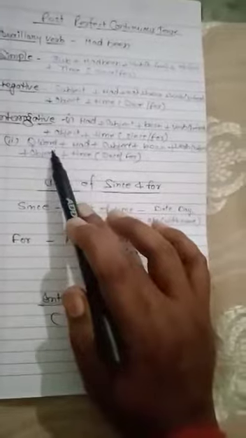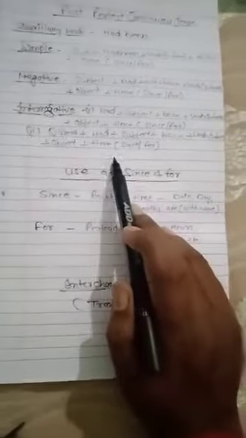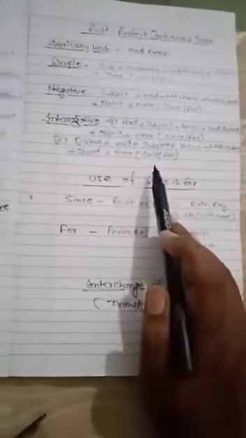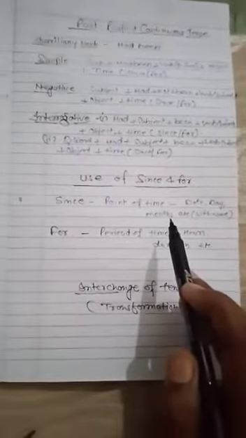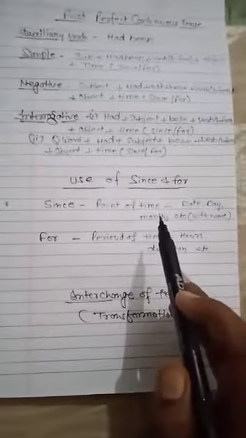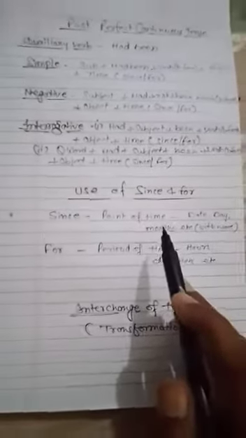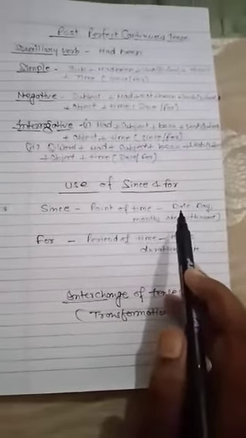Like here: question word, had, subject, been, verb base form, object and time, meaning since or for. The use of since and for is very important for you, and it is always asked in your board paper and in some other examinations also. So clear it: since is used for a point of time and for is used for a period of time.